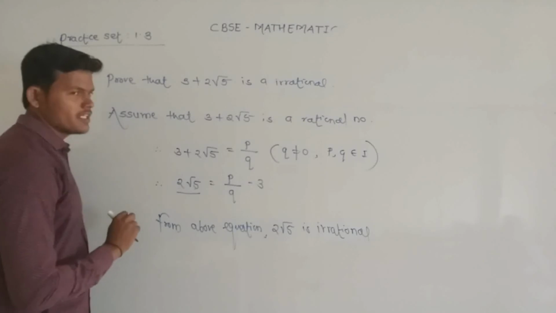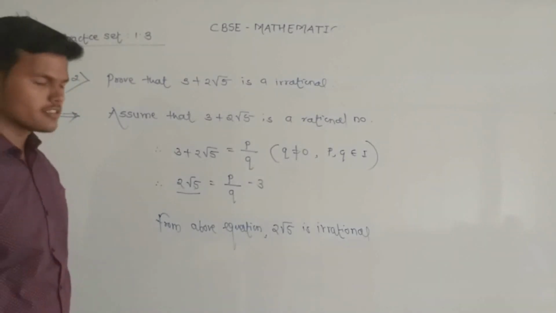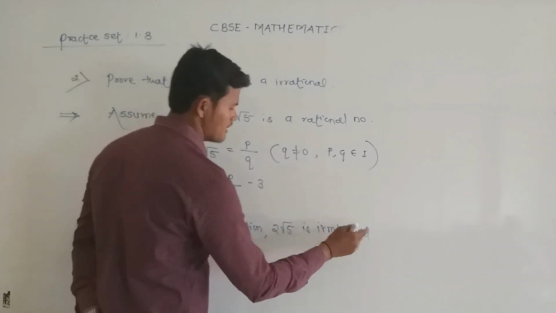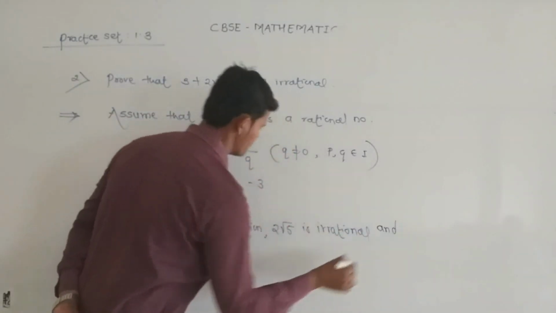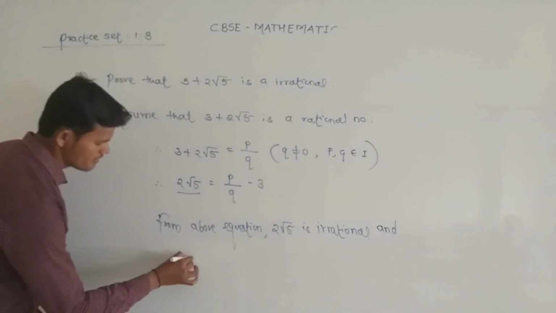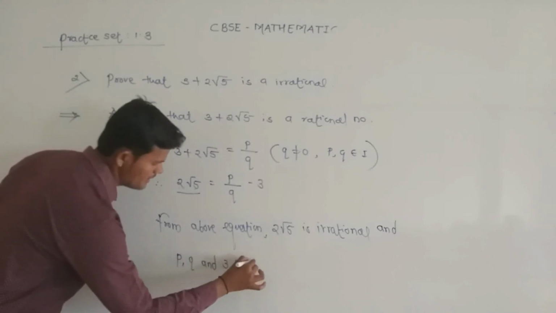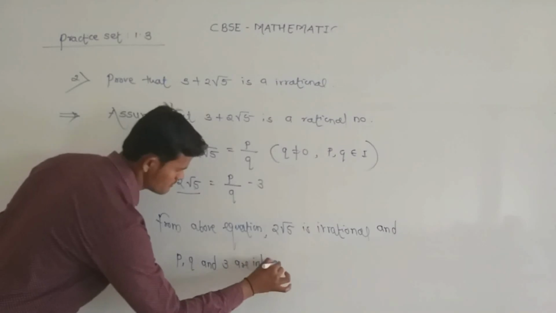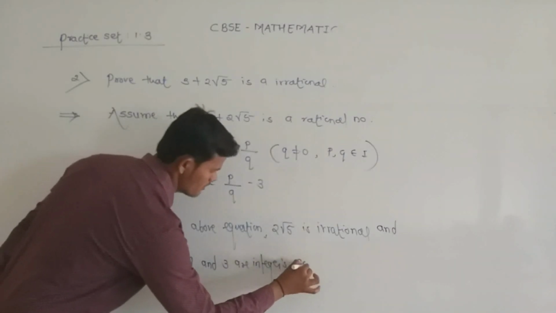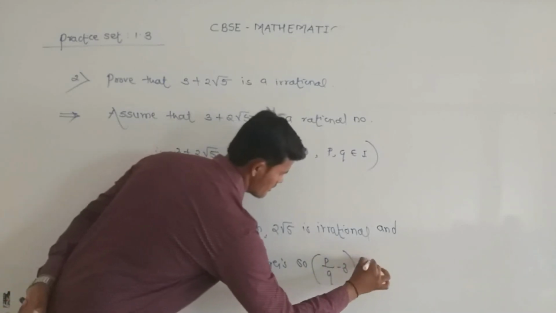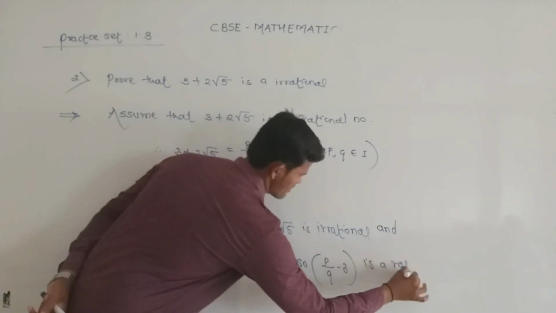The multiplication of a rational number with an irrational number is always irrational. So 2 root 5 is irrational, and P, Q and 3 are integers. So P by Q minus 3 is rational.